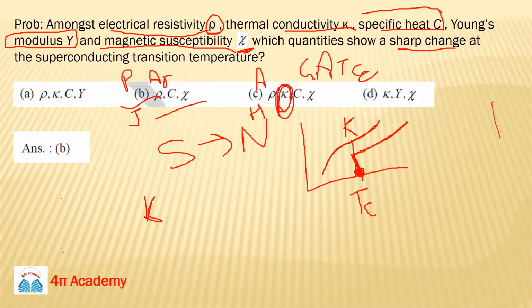We will also discuss magnetism in solids, and bonding in solids. We have few topics remaining, so we will cover them in 2 lectures. So your solid state will be complete, and then I will start classical mechanics.